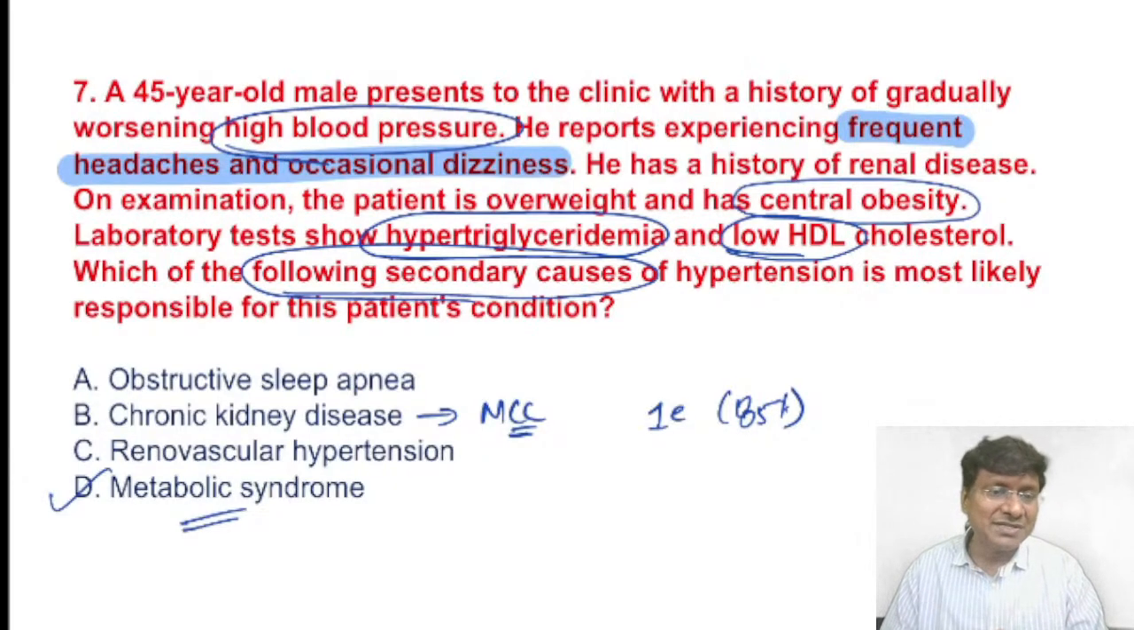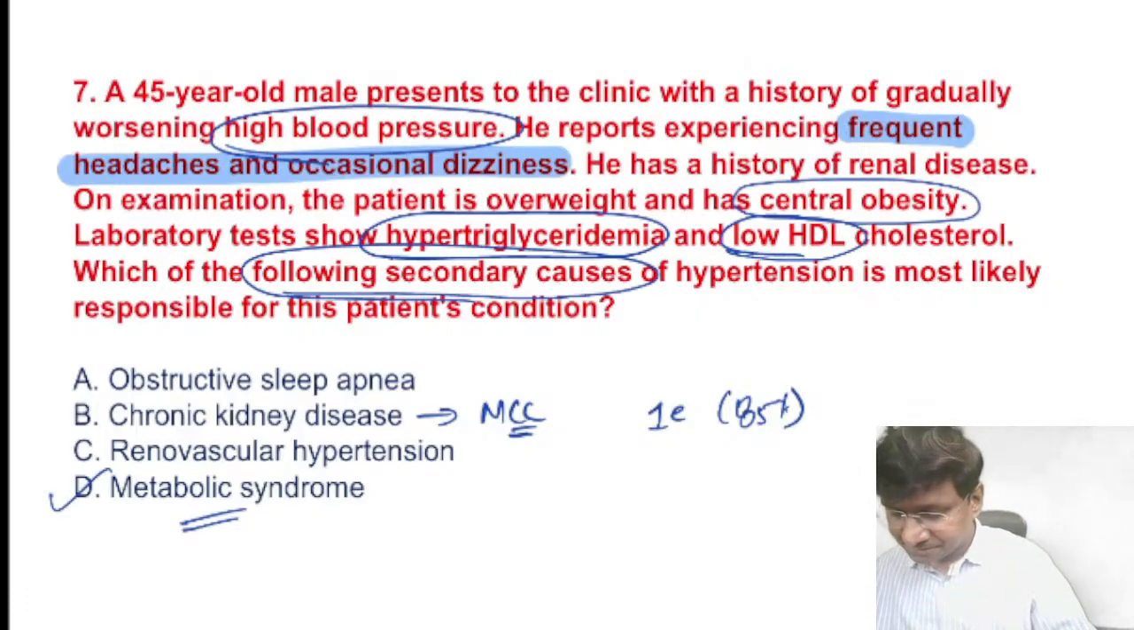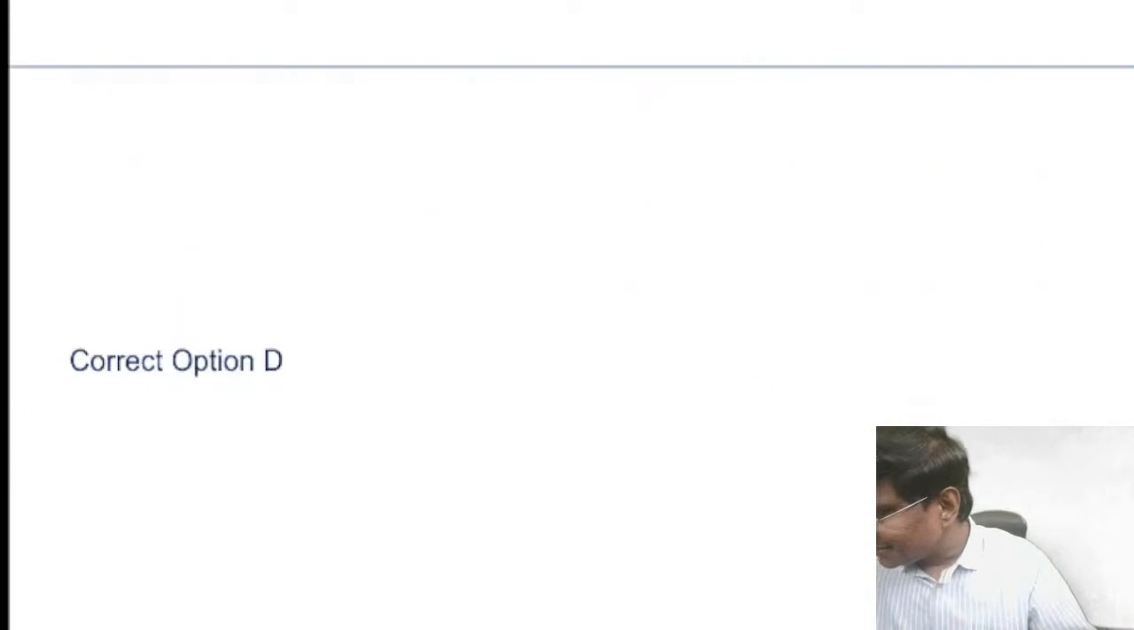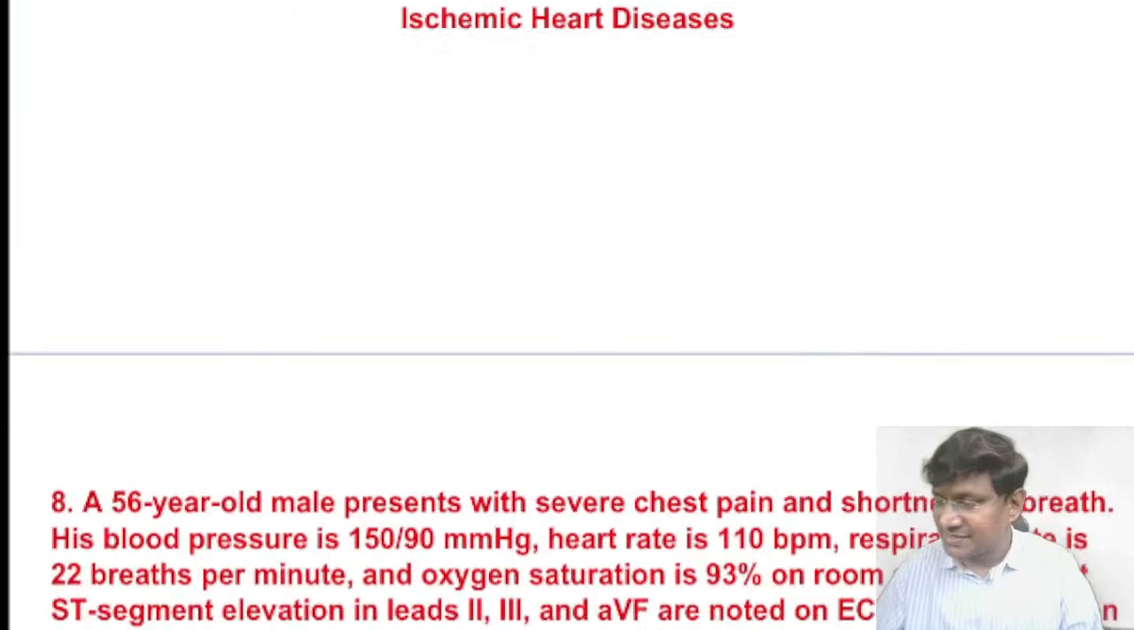What are the Mendelian causes for hypertension? Mendelian causes for hypertension include Liddle syndrome, Gordon syndrome, polycystic kidney disease, pheochromocytoma, congenital adrenal hyperplasia. These are the Mendelian causes for hypertension. Okay, so this is about the scenario of hypertension. Right. Now, you should never miss the discussion related to ischemic heart diseases.